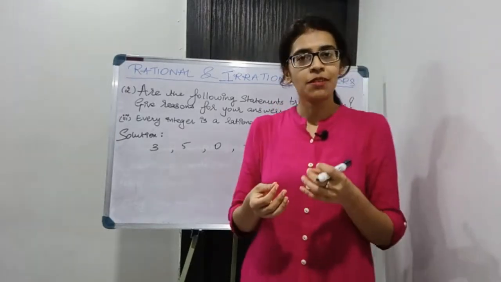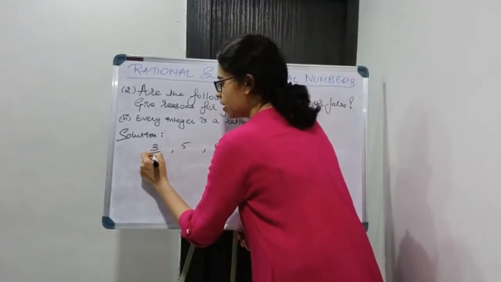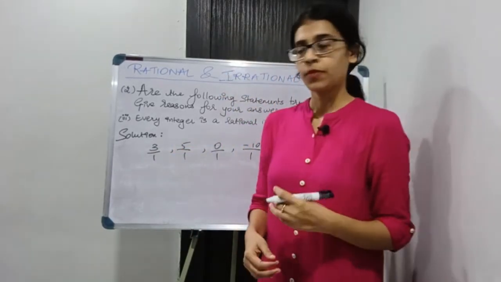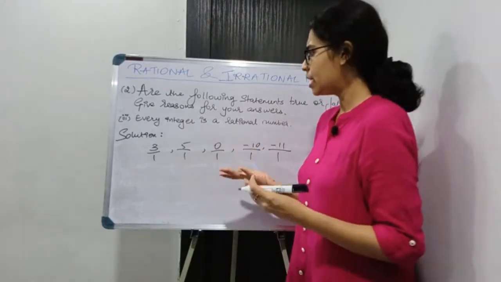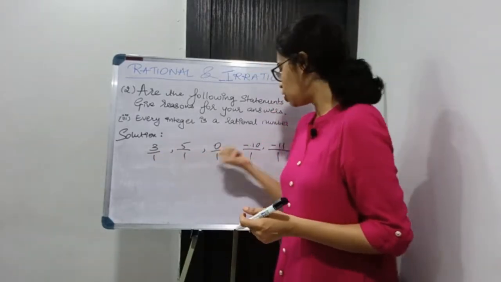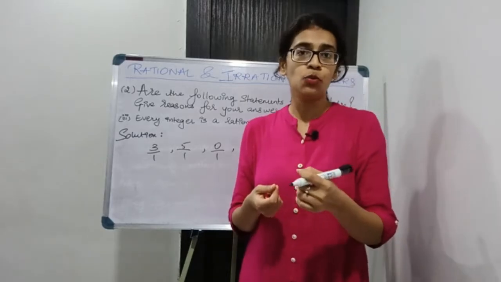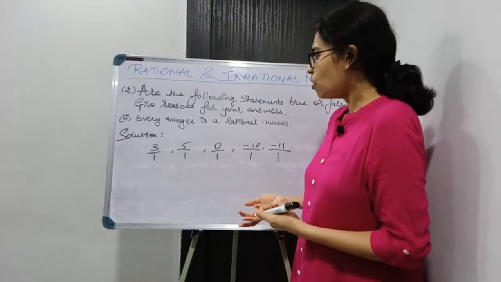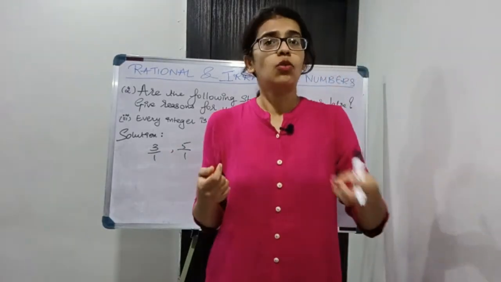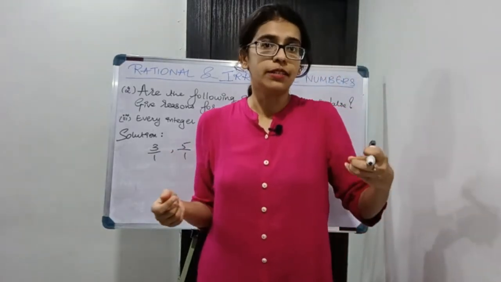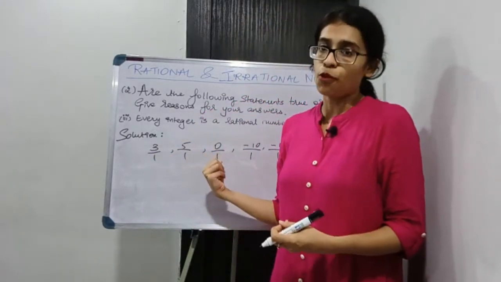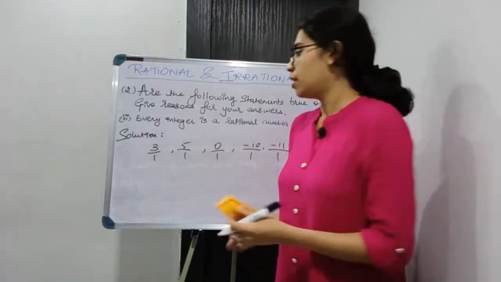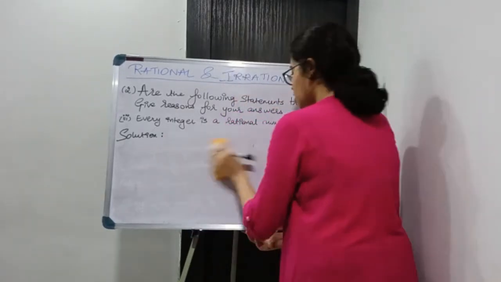Now can I express them in the form of fraction? Yes, I can write them as that number upon 1. Now is it fulfilling the criteria? Yes, it is in the form of p by q. All of these are in the form of p by q, where p and q are integers and q is not equal to 0. So it applies for every integer. Every integer that you consider, you can write it in the same form. So yes, every integer is a rational number. So my statement is true.